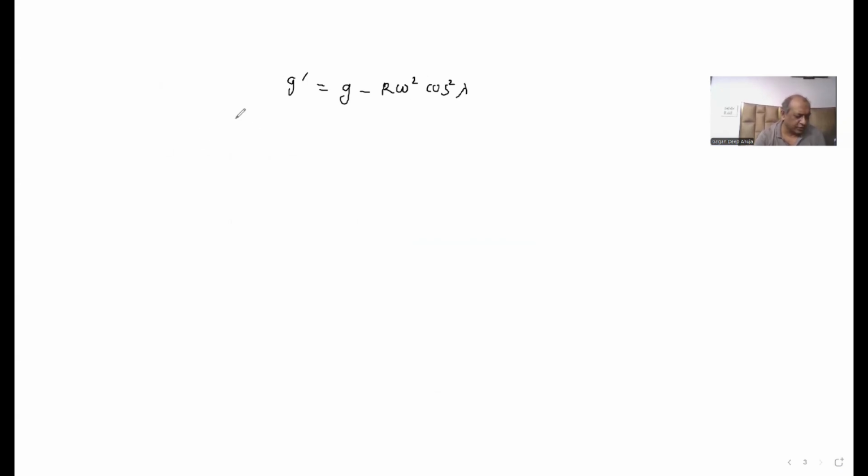So when you are at the equator, you know that lambda is equal to 0 degree, and the acceleration due to gravity g dash at the equator is g e. So g e will be equal to g minus R omega square, because cos 0 degree is equal to 1.